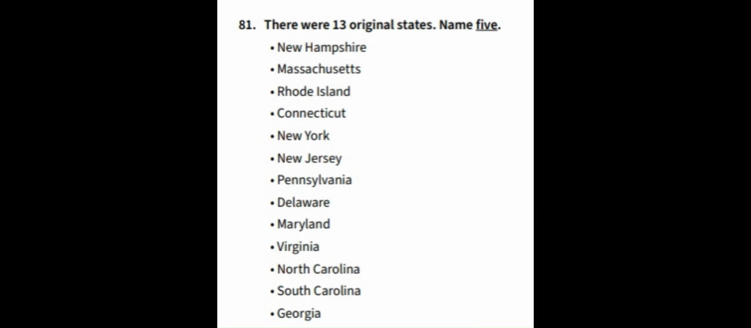81. There were 13 original states. Name 5. New Hampshire, Massachusetts, Rhode Island, Connecticut, New York, New Jersey, Pennsylvania, Delaware, Maryland, Virginia, North Carolina, South Carolina, Georgia. 82. What founding document was written in 1787?